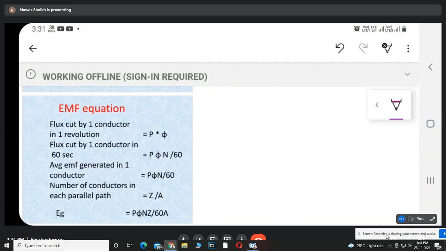Now flux cut by one conductor in one revolution is phi multiplied by P. For one complete revolution, if phi is the flux produced by one pole, how much flux is cut by a single conductor in one revolution? It should be multiplied by P. Why is it multiplied by P? Suppose